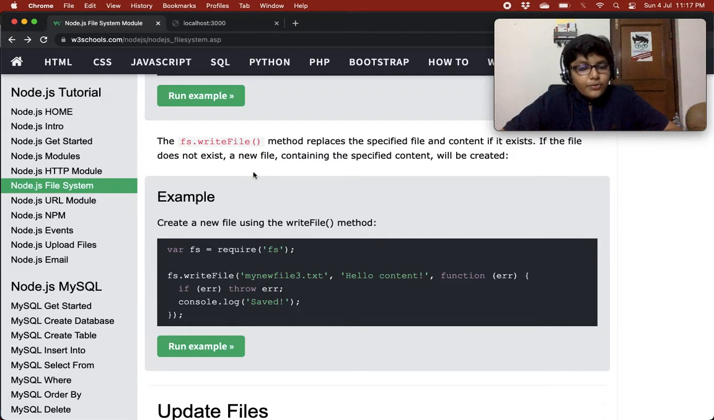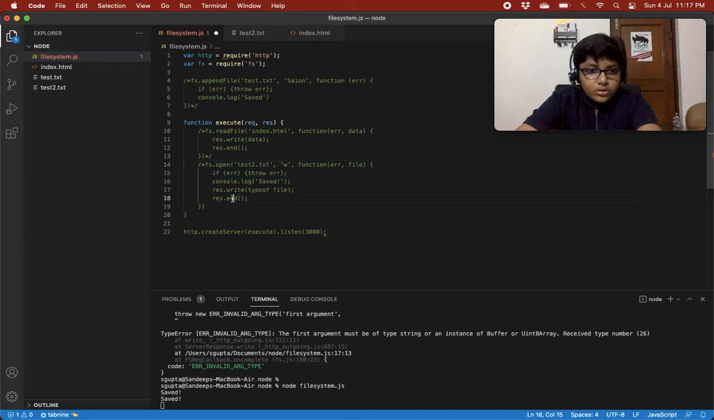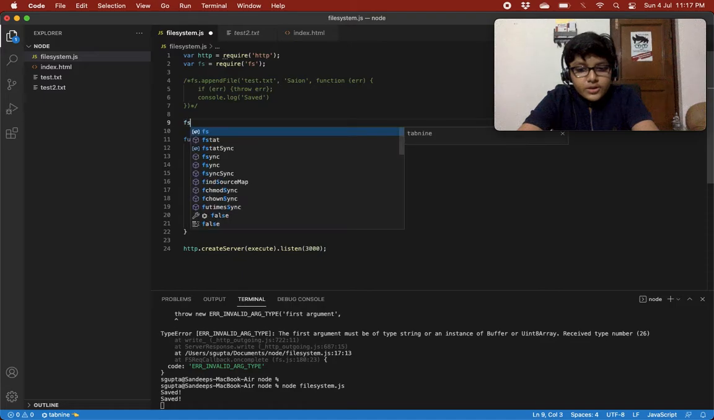So basically, create a new file using the writeFile method. The variable fs is require fs. We are just doing fs.writeFile with test3.txt, which does not exist, so it will create a new file. In that there will be hello content and a function: if error, throw error, or console.log saved. Quite easy. We'll comment this out also over here.